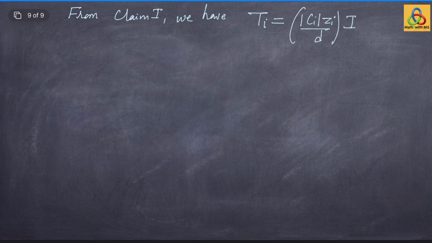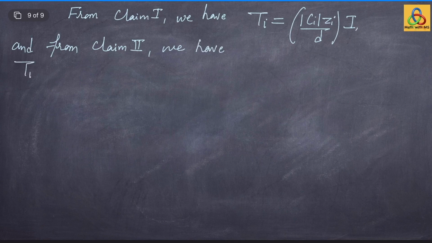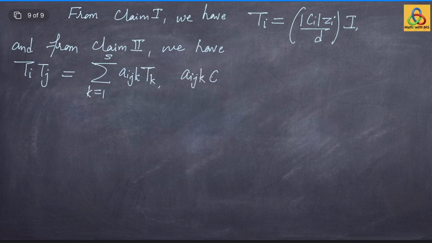So, thus from claim 1 we have that Ti is the same as cardinality of the conjugacy class Ci times the value of the character on the conjugacy class Ci, that is Zi, divided by the degree of the representation times the identity matrix, and from claim 2 we have TiTj is the same as summation k from 1 to s, s is the total number of conjugacy classes, a_ijk times Tk, where of course a_ijk are integers.